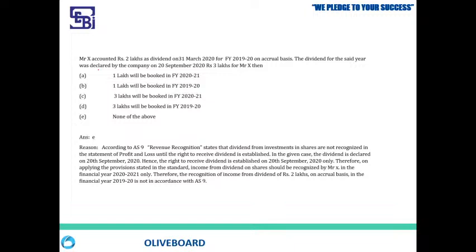Next question. Mr. X accounted 2 lakhs as dividend, and this question relates to your AS9 revenue recognition. All right, now we'll read the question.